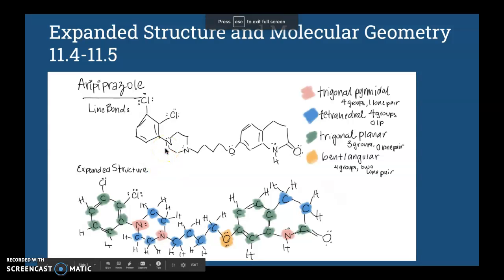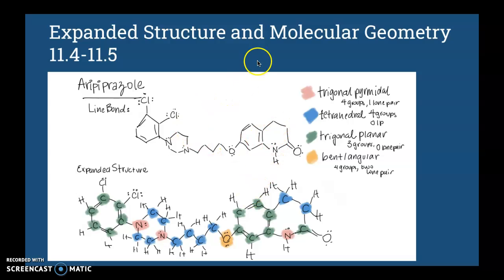Sorry about that. I was running out of time, so I just decided to insert this into my presentation. Already done. So I have the line bond here already done, and instead I decided to just talk about the molecular geometry. Here we have a little chart telling us what each of the colors mean. Here we have trigonal pyramidal, and that's when you have 4 electron groups. Keep in mind, lone pairs are electron groups, and when there's a lone pair, it becomes trigonal pyramidal.